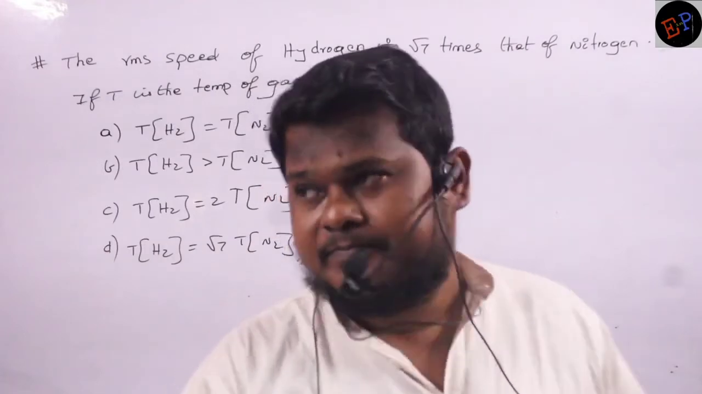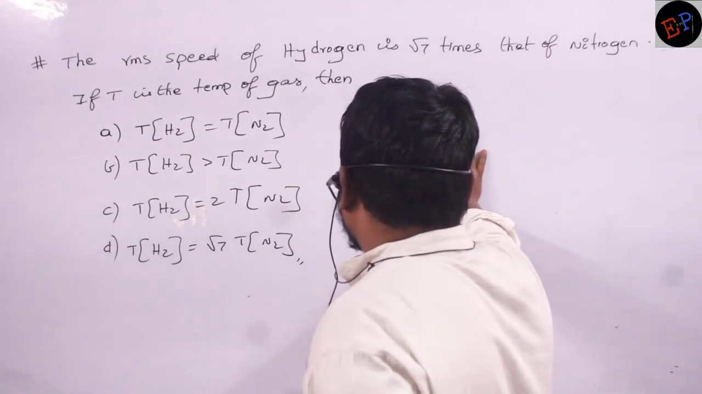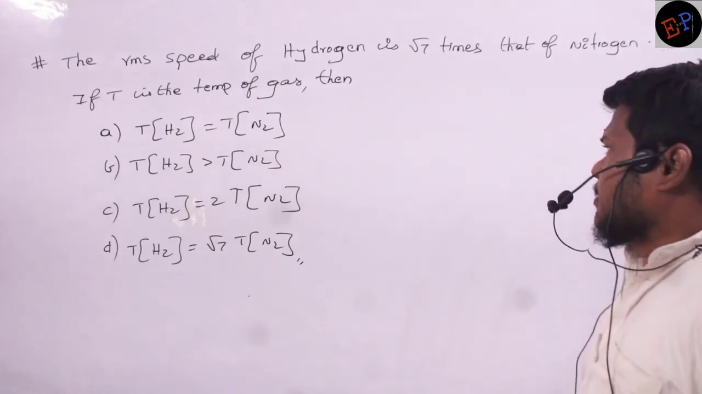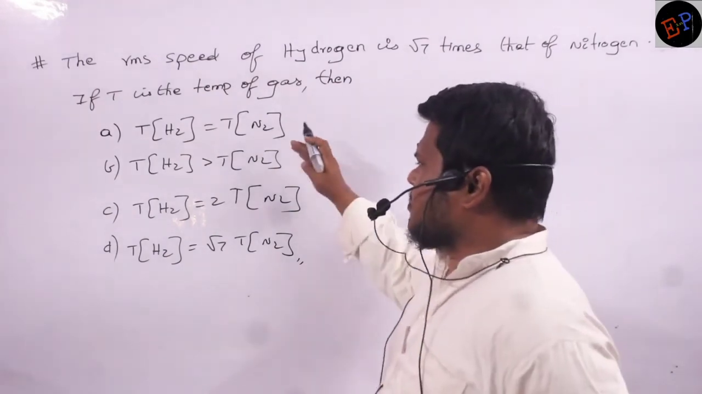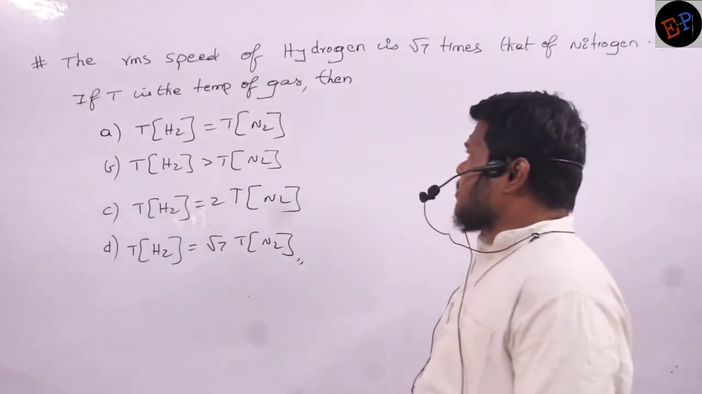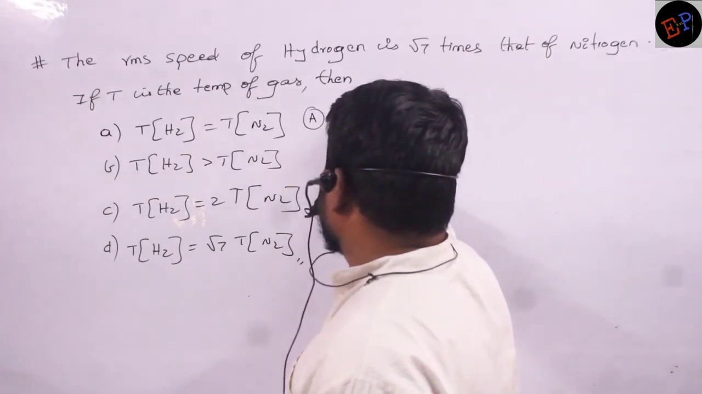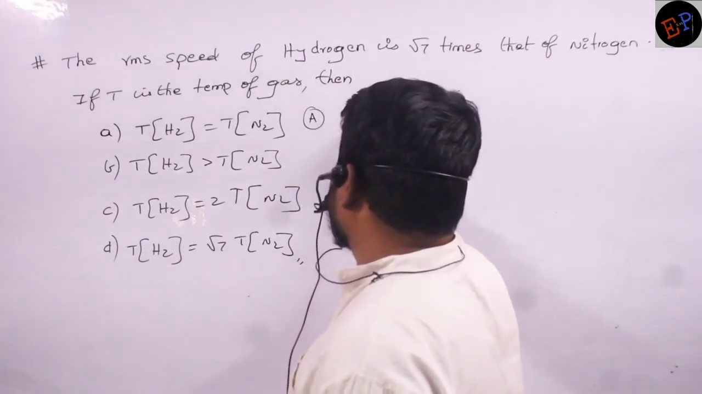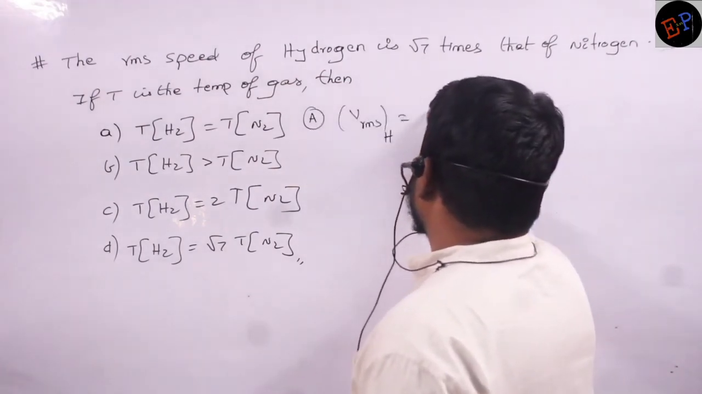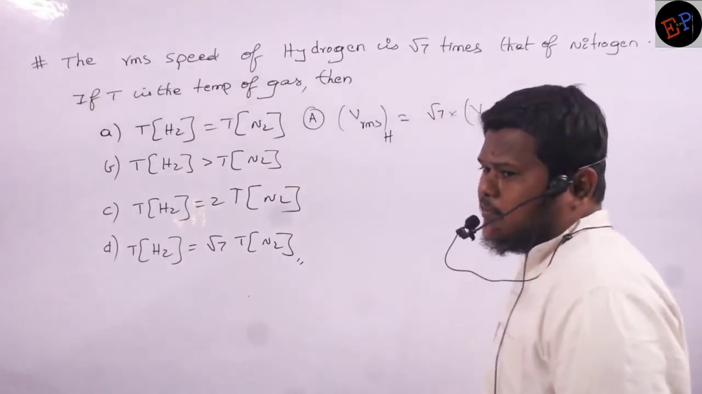So this is the given problem. The RMS speed of hydrogen is root 7 times that of the RMS speed of nitrogen. If T is the temperature of the gases, then what is the relation between the temperature of hydrogen gas and the temperature of nitrogen gas? According to the given data, V RMS of hydrogen is root 7 times the RMS speed of nitrogen. This is what he gave.